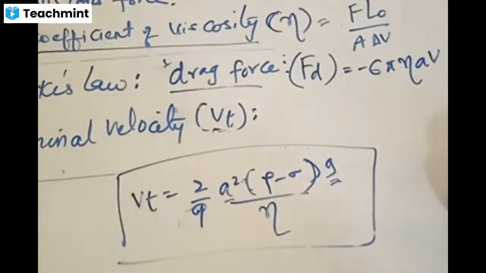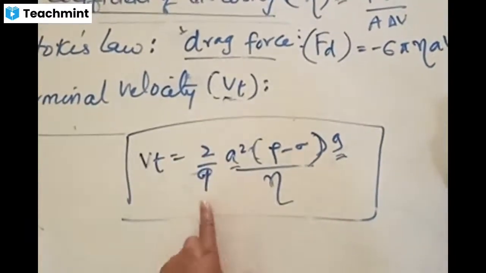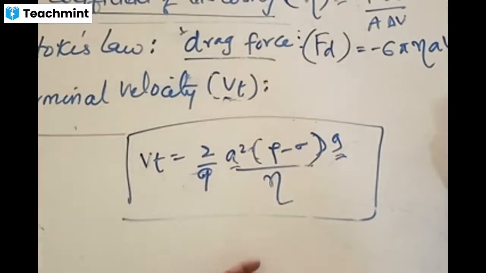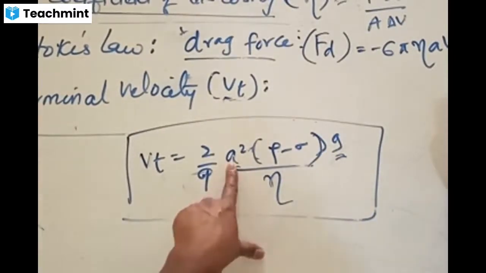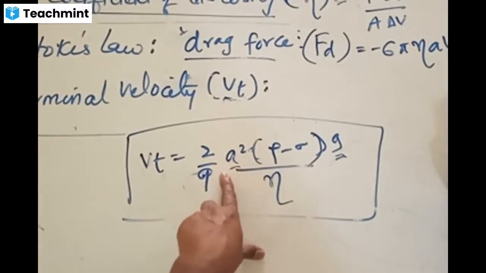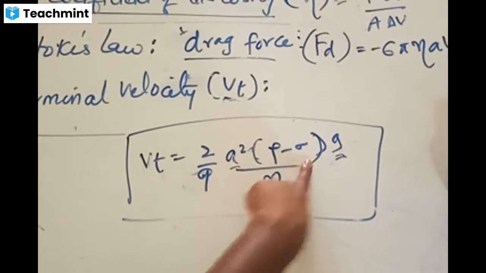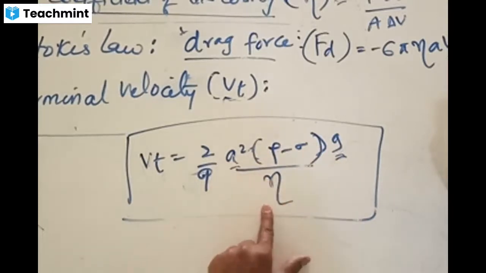And one more formula is terminal velocity, given by 2 by 9 times of this formula. You should remember it. They did some experiments, and they are giving us formulas like this. But you should know what the terms present in this formula are. A is the area, A square is the area of the body. Then the density of the object, density of the fluid, acceleration due to gravity, and coefficient of viscosity. It means the nature of the object present in the fluid is also important.